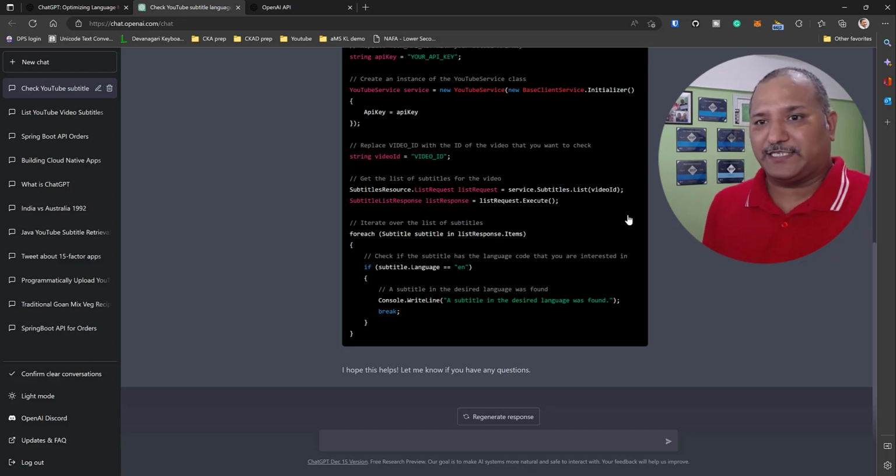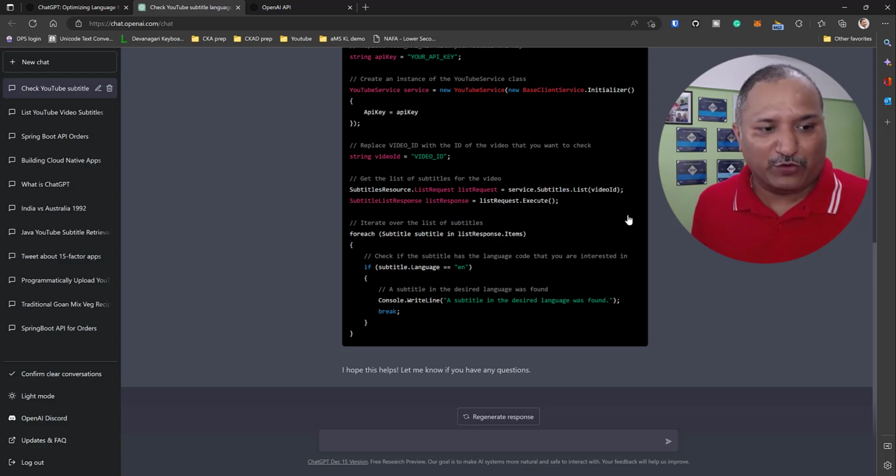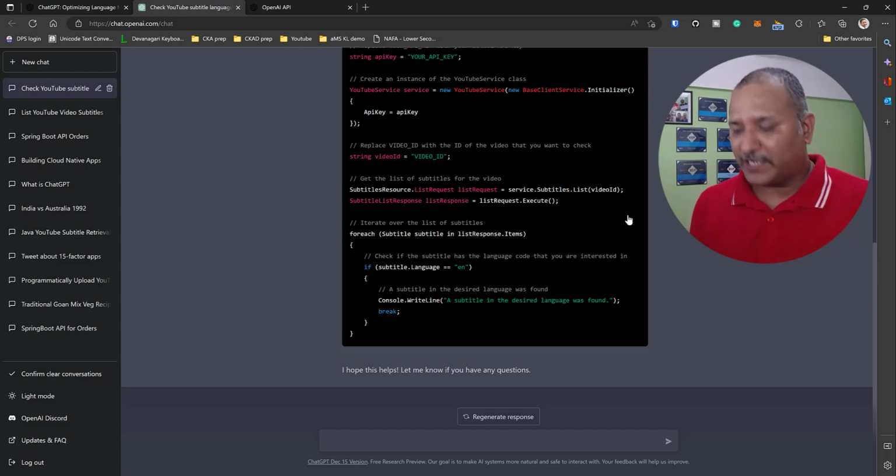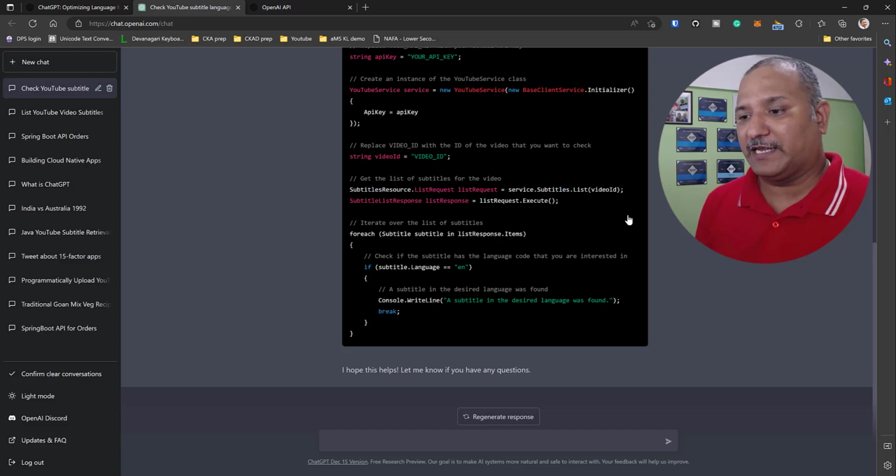what would have been my workflow? I would have used my favorite search engine like Google, put in some keywords like YouTube Data API, subtitles, search, check, those kinds of things, and then I would have navigated through multiple links. Instead of doing that, here just by giving a question in normal human readable form, I am able to get a step-by-step explanation as well as sort of working code for my beginning or to get started with.